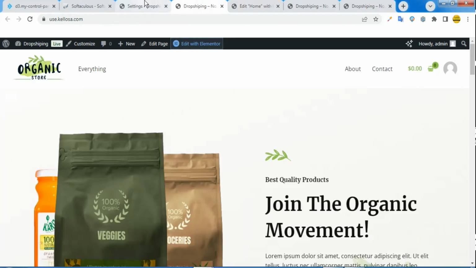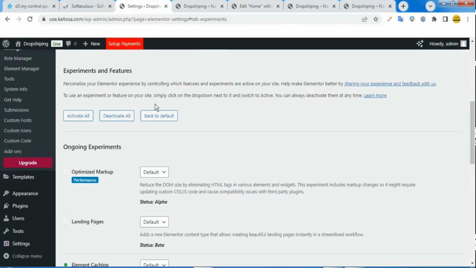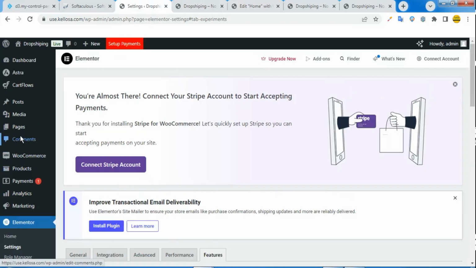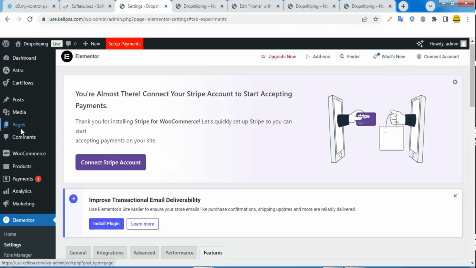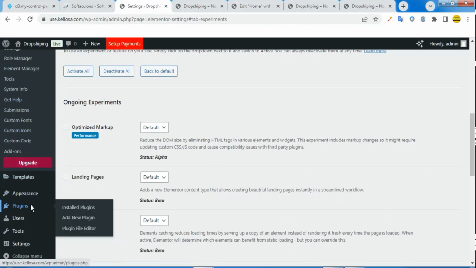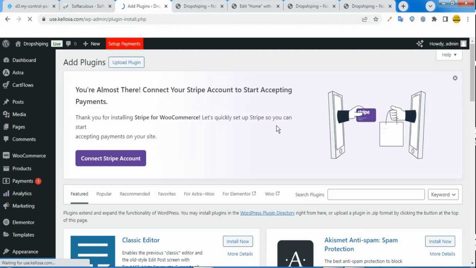Do not forget, this is my dashboard, and we are simply going to need a very simple plugin to start importing our products. For this tutorial, we're going to make use of AliExpress to import products from AliExpress down to our website to sell.